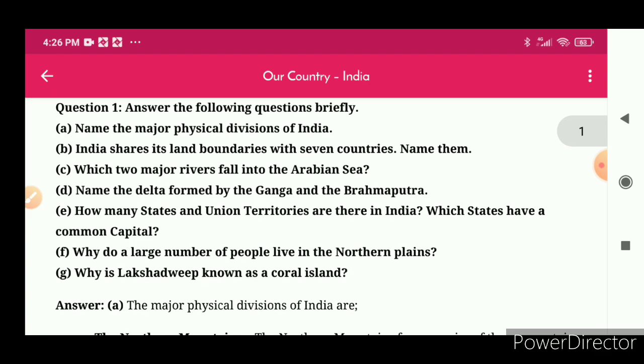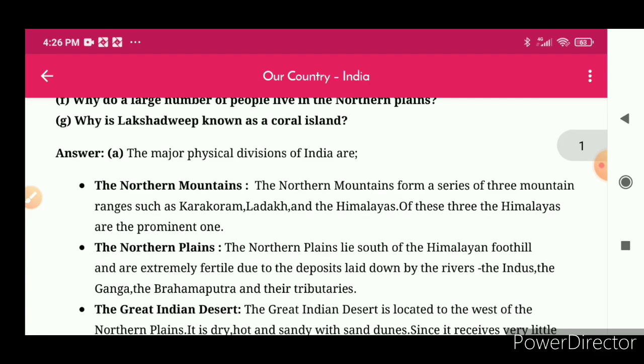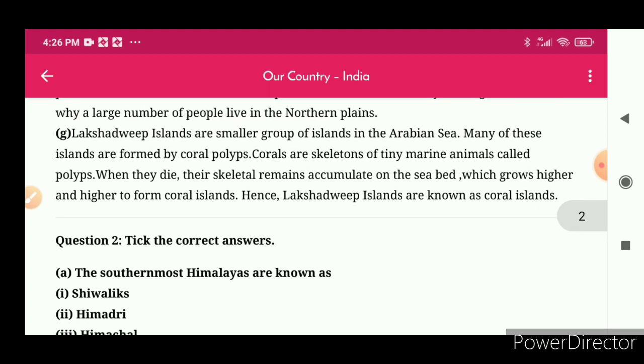Question G: why is Lakshadweep known as a coral island? Answer: Lakshadweep Islands are a smaller group of islands in the Arabian Sea. Many of these islands are formed by coral polyps. Corals are skeletons of tiny marine animals called polyps. When they die, their skeletal remains accumulate on the seabed, which grow higher and higher to form coral islands. Hence, Lakshadweep Islands are known as the coral islands.